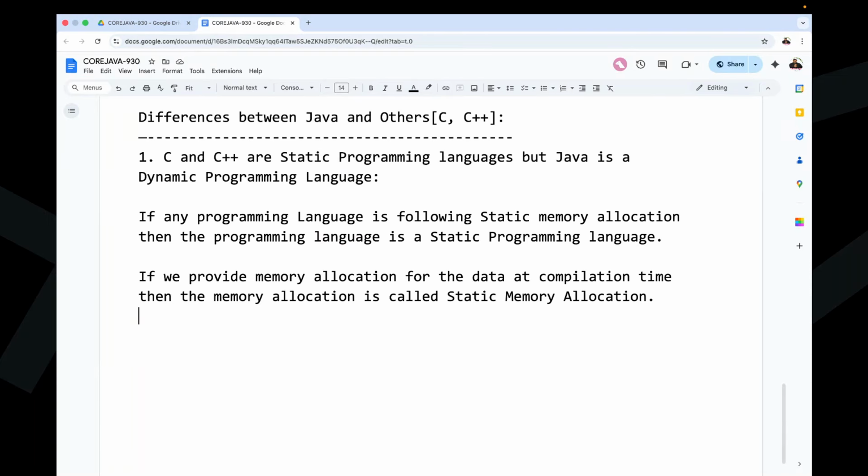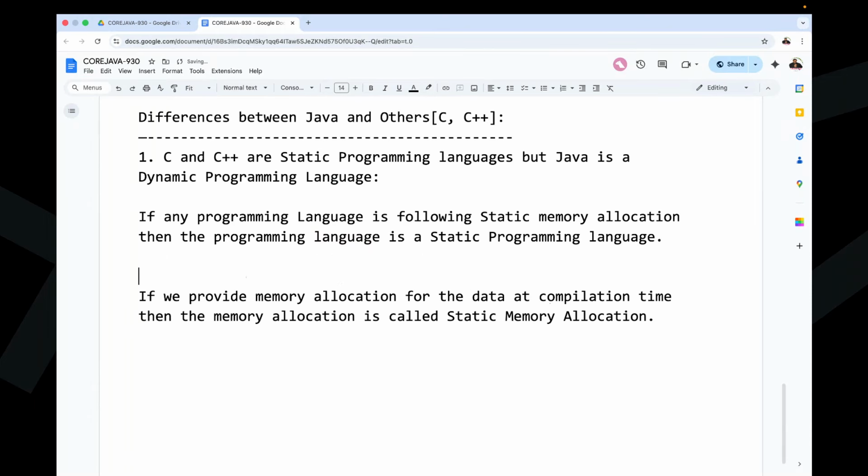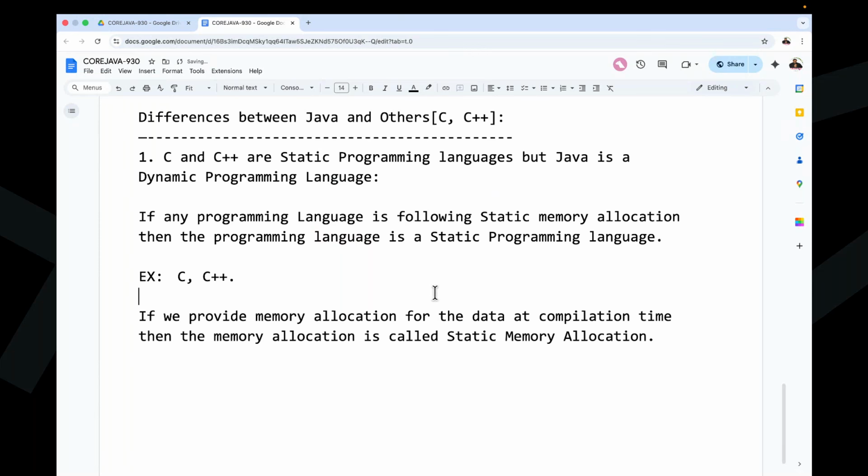Examples for static programming languages are what? C and C++ are the static programming languages. In C and C++ programming languages, memory will be allocated for the data at compilation time only, not at runtime. Because of that reason, these two programming languages are static programming languages.